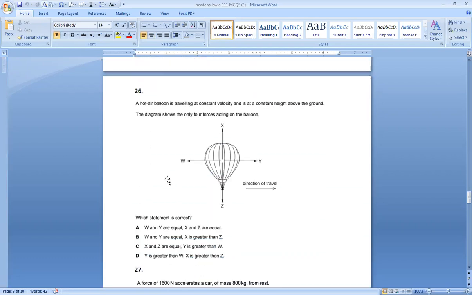Number 26, a hot air balloon is traveling at a constant velocity. Constant velocity means forward force and backward force are balanced. And it is at a constant height. Constant height means upward forces and downward forces are balanced. So W and Y are equal and X and Z are equal.